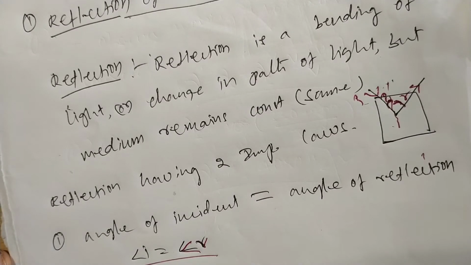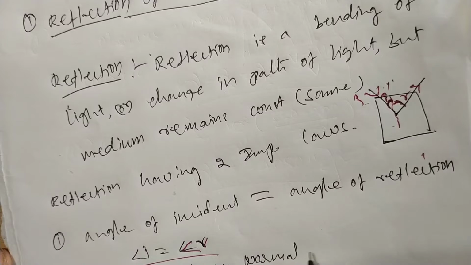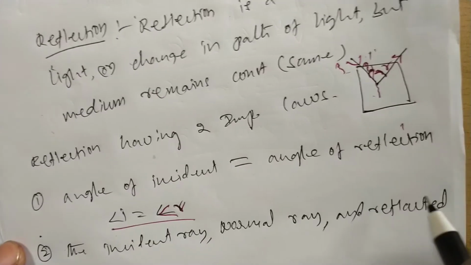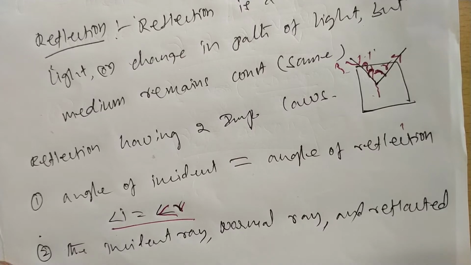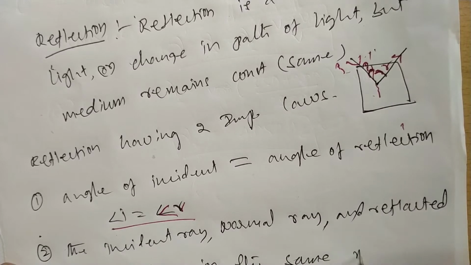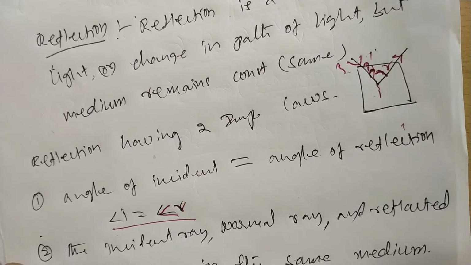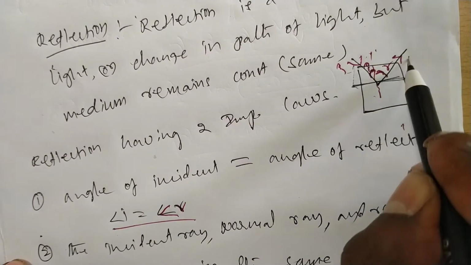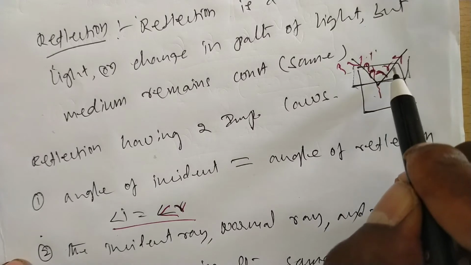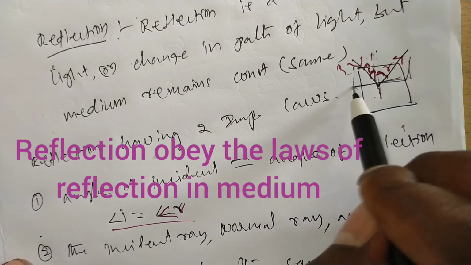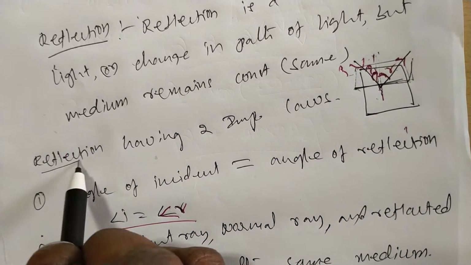Next, the incident ray, the normal ray and the reflected ray lie in the same medium, that is, the incident line, reflected line and normal line are all in the same plane. These are the laws of reflection.